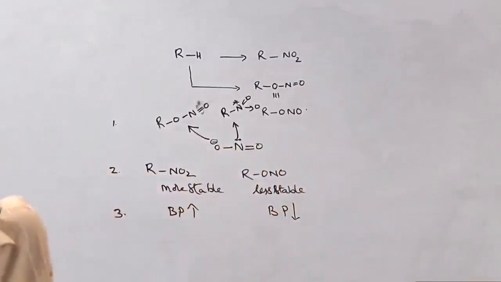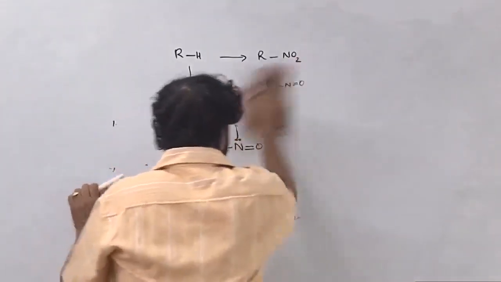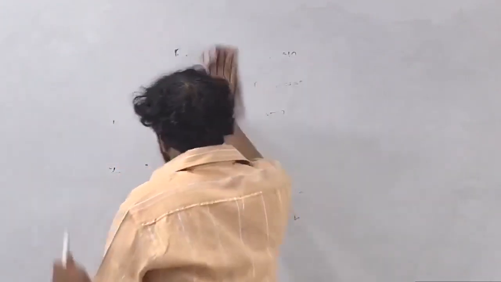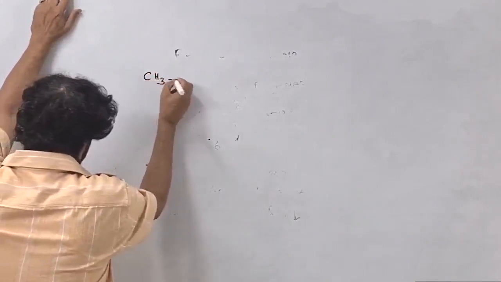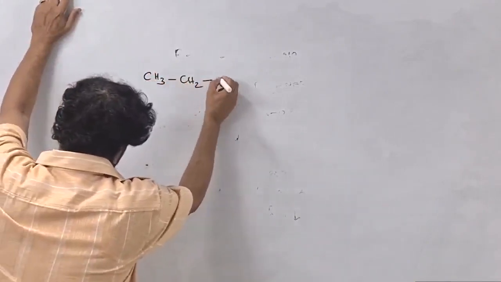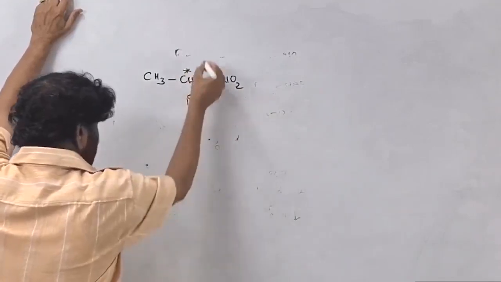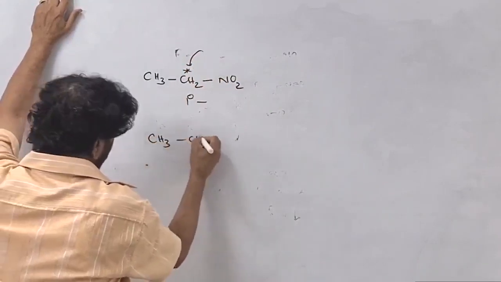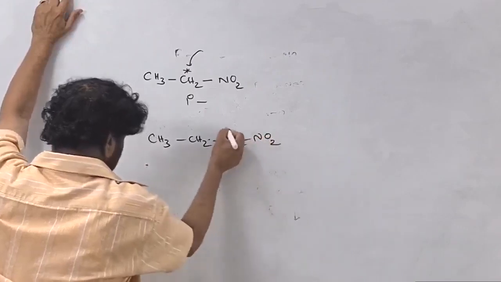Now let us come to the classification. Nitroalkanes are classified into primary, secondary and tertiary nitroalkanes based on the nature of the carbon connected to them. This is the primary nitro compound, a 1 degree nitro compound, because it is attached to the primary carbon.